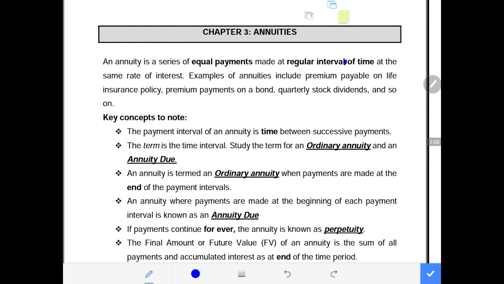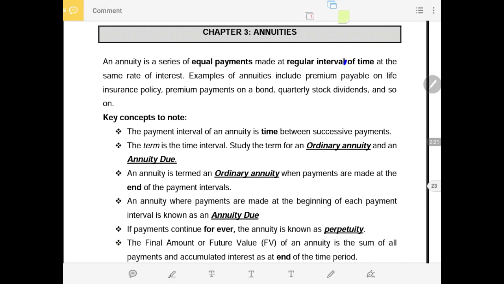Examples of annuities include premium payable on life insurance, premium payments on a bond, quarterly stock dividends, and so on. Whenever there is a series of payments and those payments tend to be equal and the interest rate is the same throughout all the months or all the years, these regular payments are made at these regular intervals. So that will be an annuity.